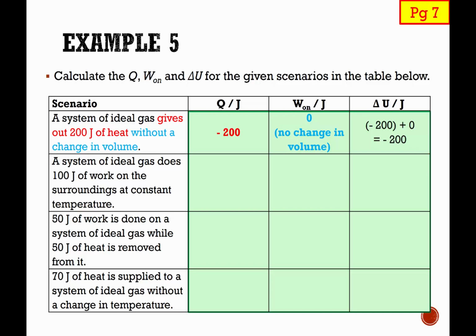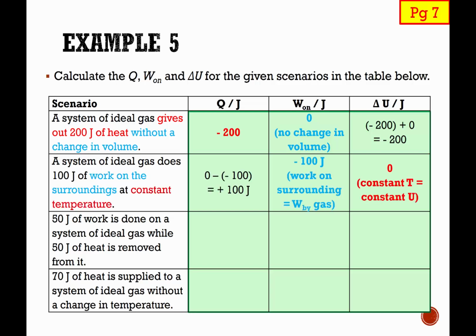And then in the next scenario, we have a system of ideal gas that does 100 joules of work on the surroundings at constant temperature. So it does 100 joules of work on the surroundings, which means you can infer that the work done on the gas should be negative because it is doing positive work on the surroundings. That means the work done by the gas should be positive, and the work done on the gas should be negative. And since it is constant temperature, my delta U must be zero. So therefore, Q can be derived by taking delta U minus work done on the gas. So 0 minus negative 100 gives me positive 100.